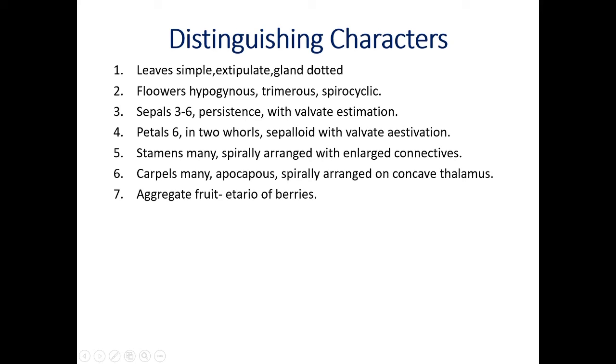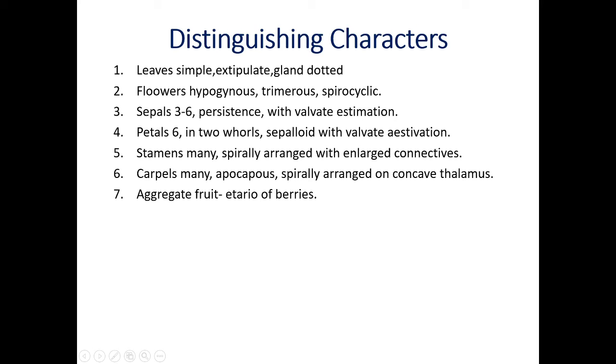Leaves simple, exstipulate, gland dotted. Flowers hypogynous, that means with superior ovary. Trimerous, that means number of sepals, petals or tepals are 3 or multiples of 3, that means 3 or 6 or 9 in this manner. They are present in a cyclic manner. This condition is called spirocyclic.